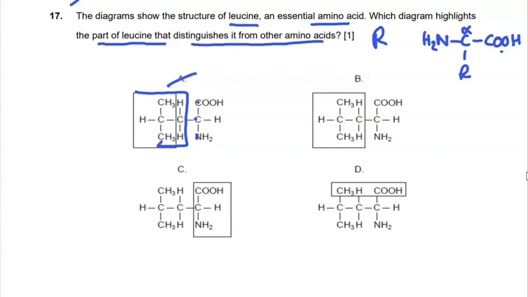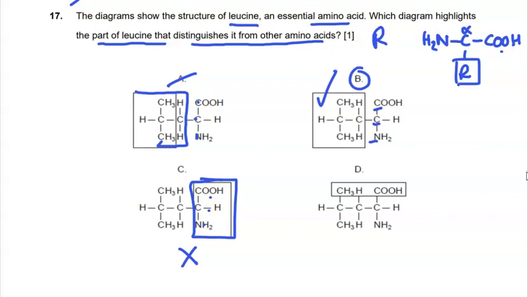Let's take a look at B. Nitrogen, carbon, carbon. That all seems correct. And that does seem to be isolating the R group. That's my option at the moment. Coming across here, we have nitrogen. So this is not the R group, and that doesn't distinguish it. This is actually what all amino acids have in common, so I can eliminate C.